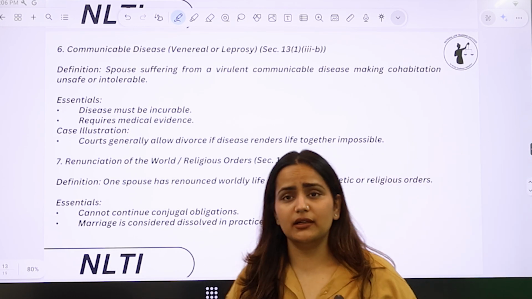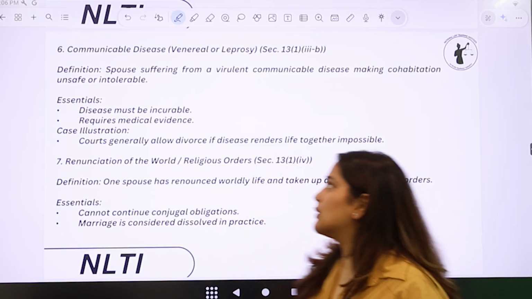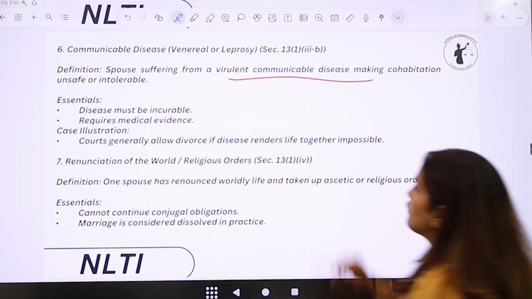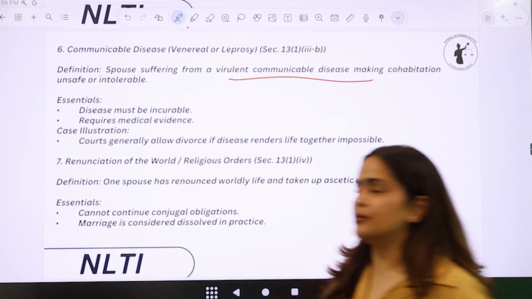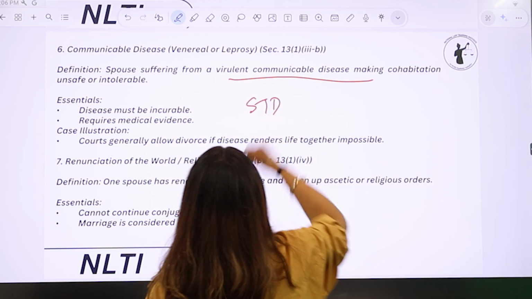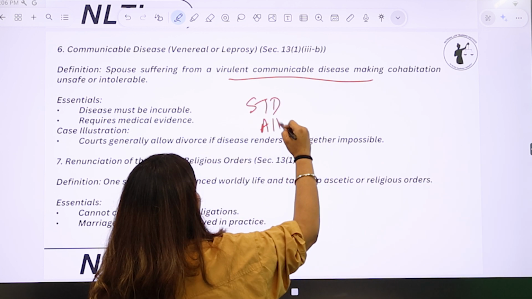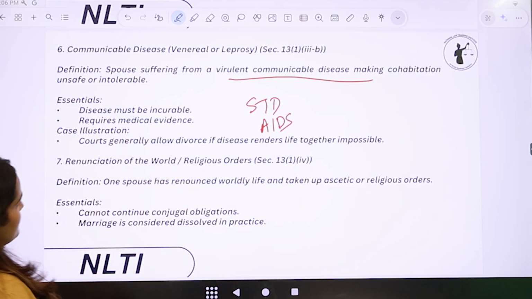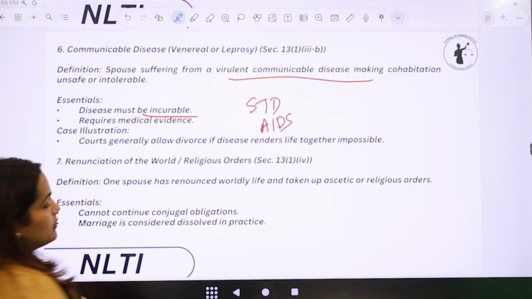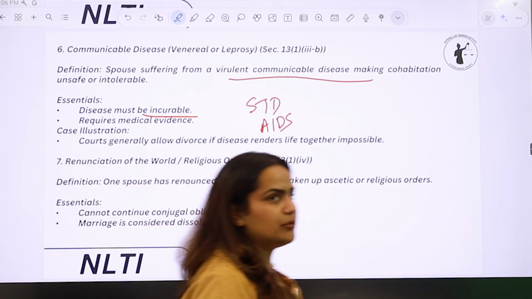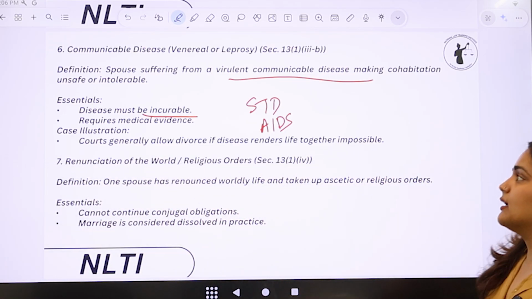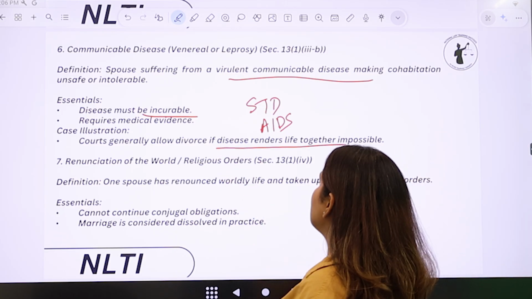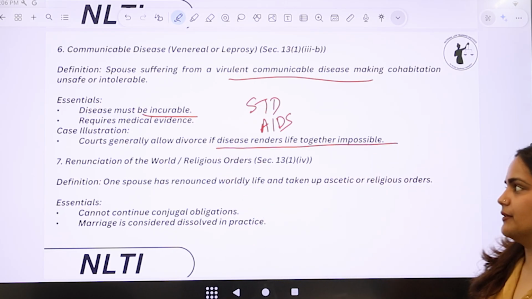Next is communicable disease. अब communicable disease कौन सी होती है? Any virulent communicable disease making cohabitation unsafe or intolerable. Any sort of STD which is dangerous. AIDS, right? These are just examples of such communicable diseases. So disease must be incurable. That is, there shouldn't be any medication or any treatment for it. Then requires medical evidence, and the courts generally allow divorce if disease renders life together impossible.